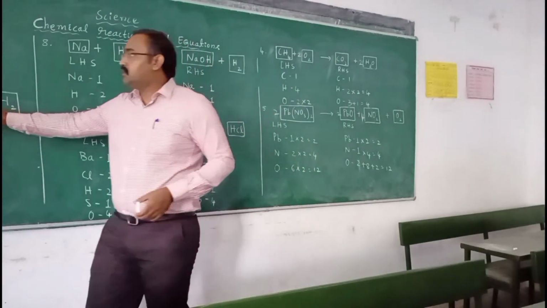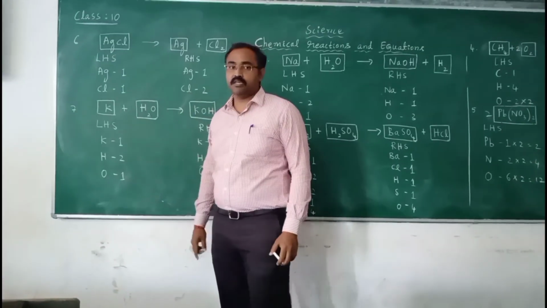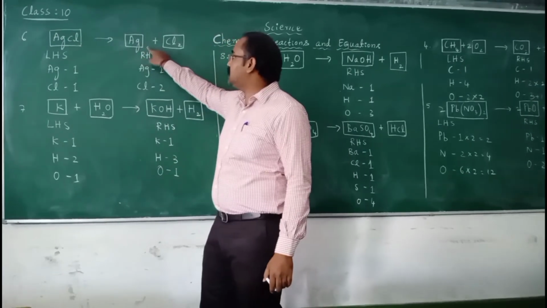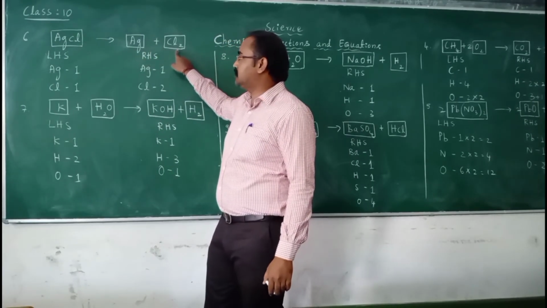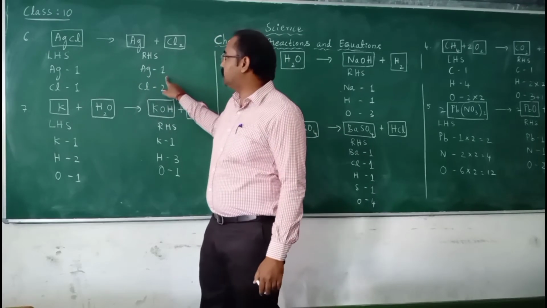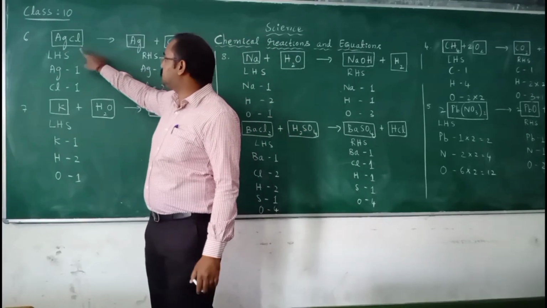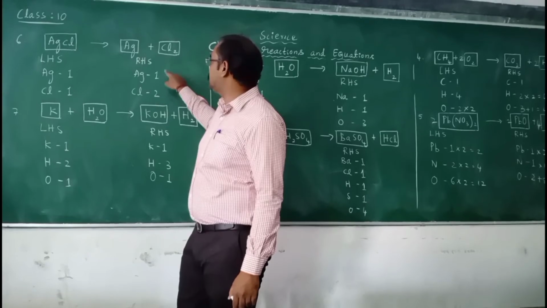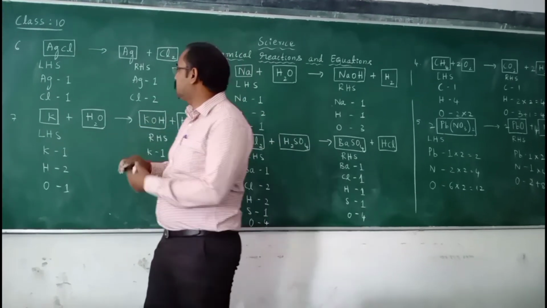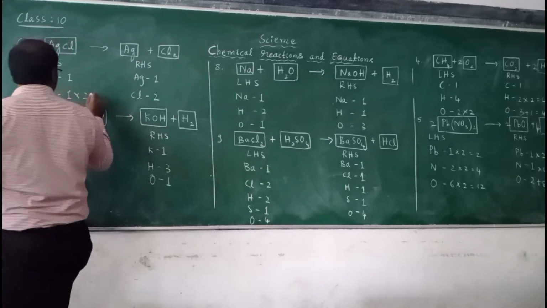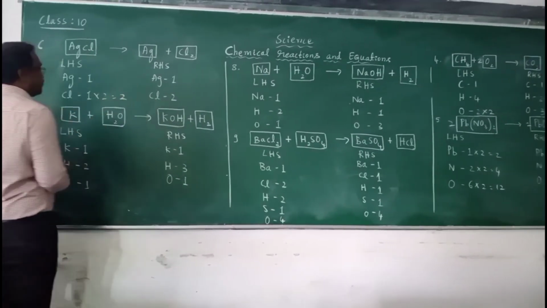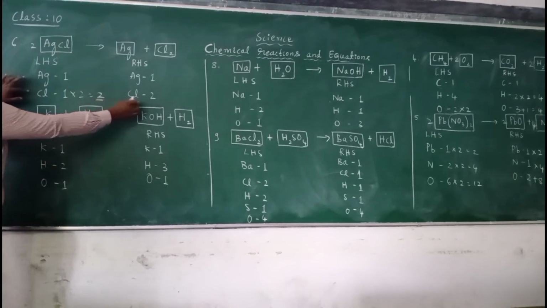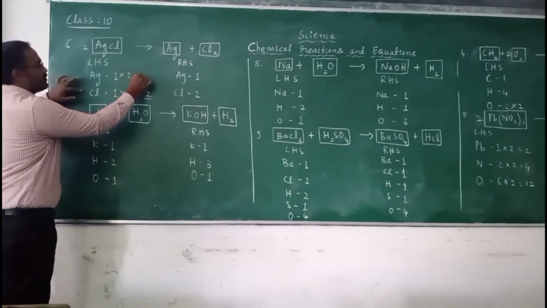Now let us look into one more equation, that is silver chloride. So AgCl decomposes to silver and chlorine. So silver both sides 1. If you observe the left hand side, silver and chlorine atoms are 1. In the right hand side, silver atom is 1 and chlorine atom is 2. So just multiply the chlorine atom with 2. When you multiply the chlorine atom with 2, chlorine atom is balanced.